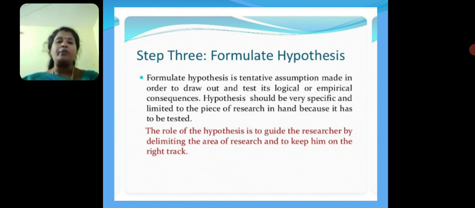A hypothesis should be very specific and limited to the piece of research in hand because it has to be tested. The role of the hypothesis is to guide the researcher by delimiting the area of research and to keep him on the right track.